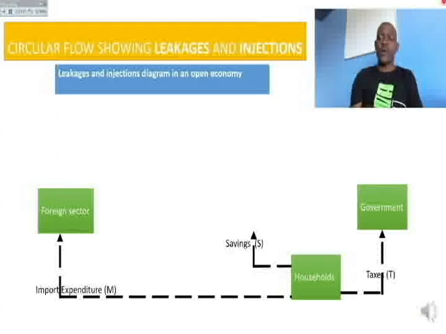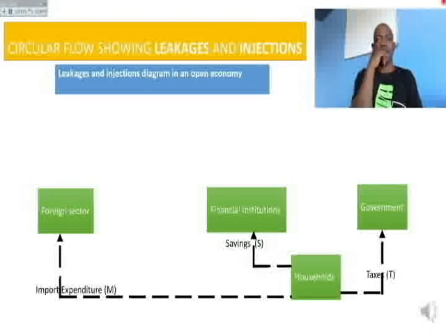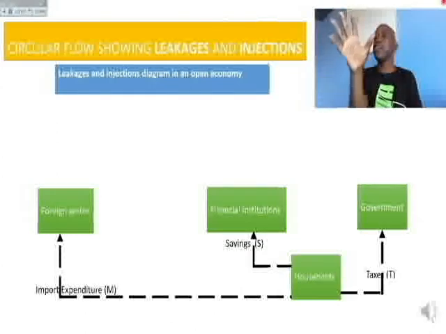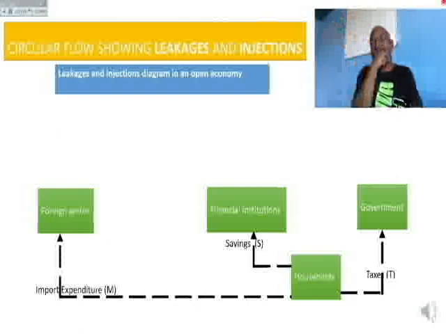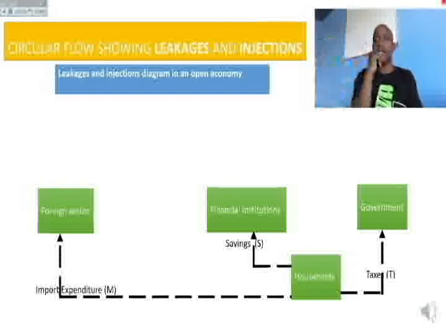Then we also have savings that we put in the financial institutions. The money that you leave in your bank account that you don't want to spend. Maybe you are earning 10,000 rand and you decide that every month I am spending 8,000 and 2,000 remains in the bank account.